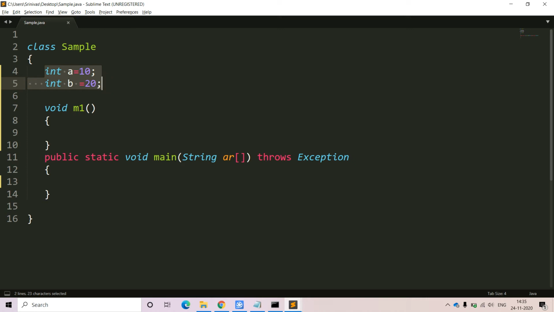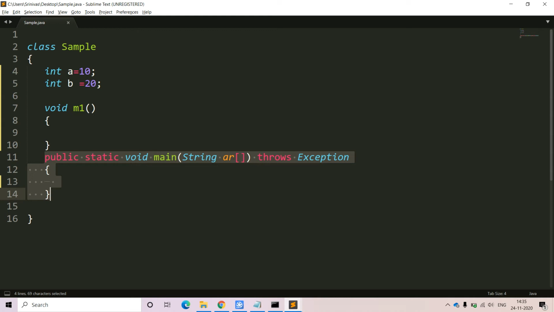Within this class, we have two instance variables, along with one instance method, as well as one main method. That means totally we have four programming constructs in the sample class: the main method, the user defined method m1, and two variables. That is our perception, but virtually within this class one default constructor is also available.